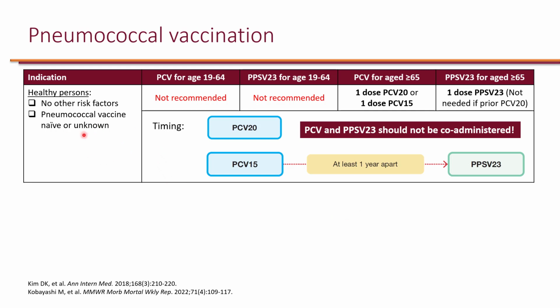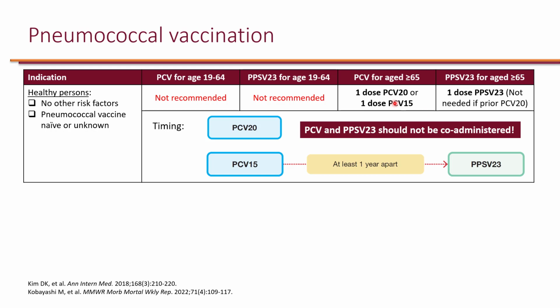For those who are pneumococcal vaccine naive and are healthy with no risk factors, essentially prior to age 65, it's not recommended for them to receive pneumococcal vaccine because they are not at risk of being exposed to Streptococcus pneumoniae and developing severe disease. However, once individuals turn 65, they are at risk of developing pneumonia and meningitis and other infections due to Streptococcus pneumoniae. So it is recommended for people age 65 to receive 1 dose of PCV20, or if they want, they can get 1 dose of PCV15 instead. So it doesn't matter which one they get.